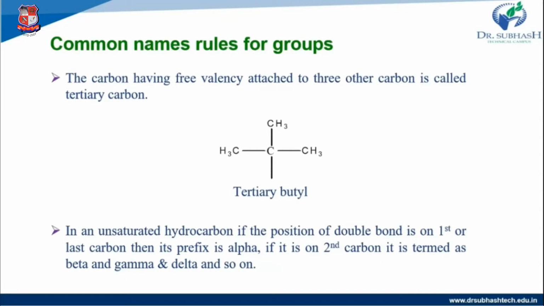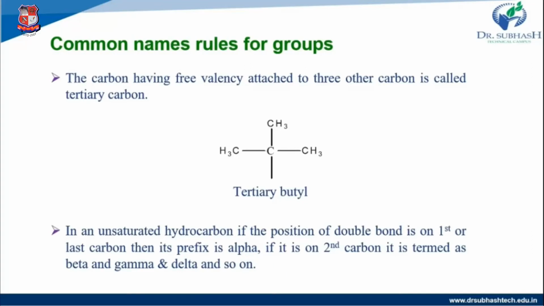Then the sixth rule is in an unsaturated hydrocarbon, if the position of the double bond is on the first or last carbon, then its prefix is alpha. If it is on the second carbon, then its name is beta, and gamma or delta. So first we take the unsaturated hydrocarbon chain.